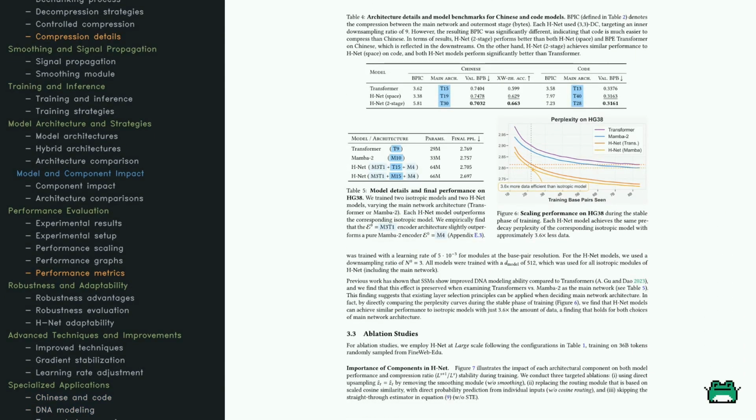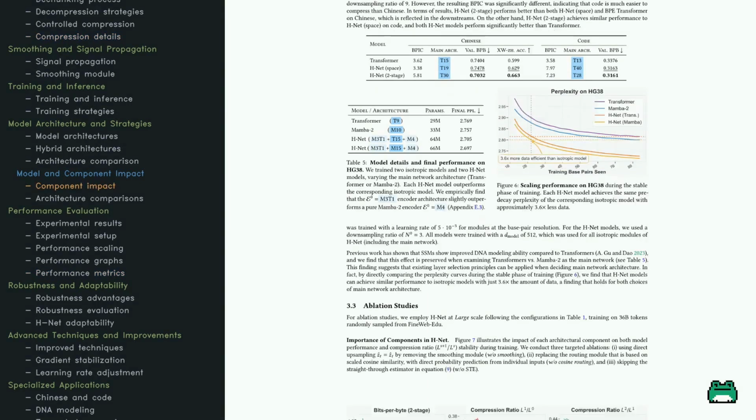Let's examine HNET's effectiveness on Chinese, code, and DNA datasets. Table 4 reveals HNET, two-stage, performs better on Chinese, while both variants excel on code compared to transformers. Table 5 shows HNET's superior DNA performance, using less data for similar results. Figure 6 emphasizes efficiency, maintaining performance with reduced data. These findings underscore HNET's robust architecture and adaptability to different data types. Ablation studies further explore HNET's components, indicating design choices' impact on stability and learning efficiency.